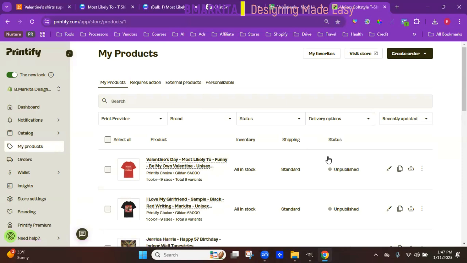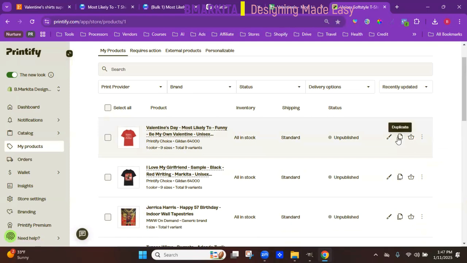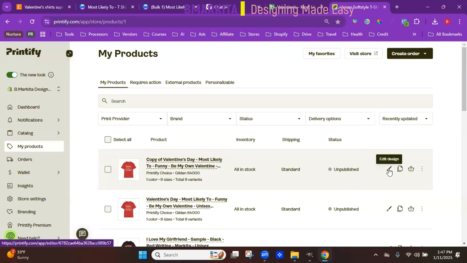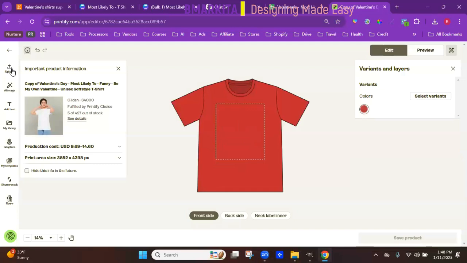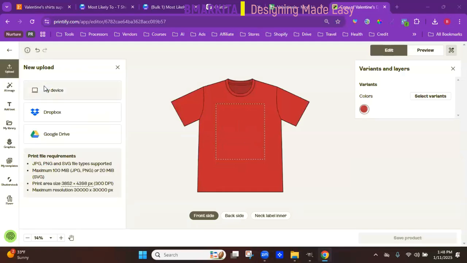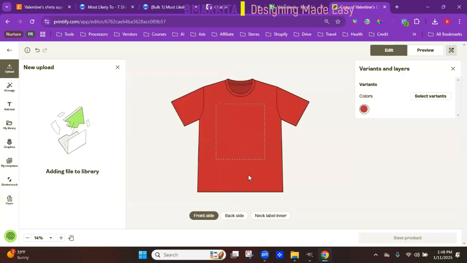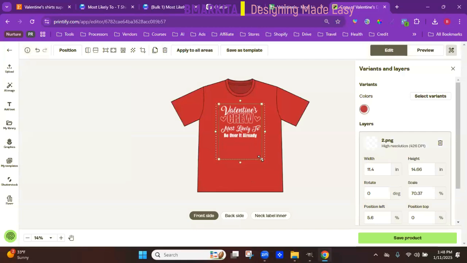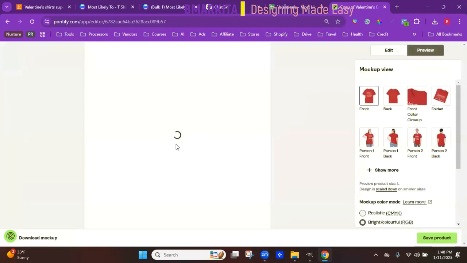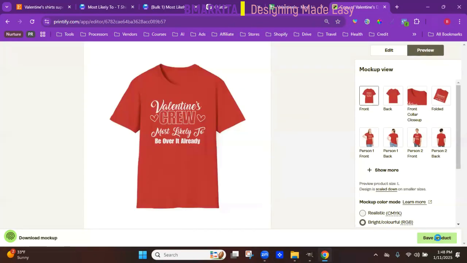But to easily list the rest of your designs here in Printify, all you have to do is click on this duplicate icon. It looks like two pieces of paper. Go in here, change the design by going to this paintbrush, delete this design, upload the next one. Number 2, open, stretch it out, get the guidelines, go to preview, go ahead and grab your mockups, grab your product.